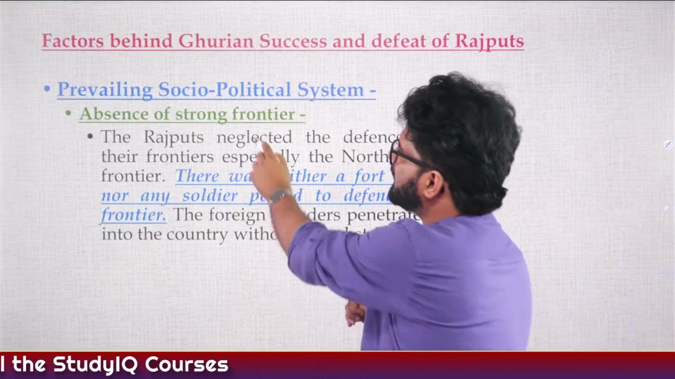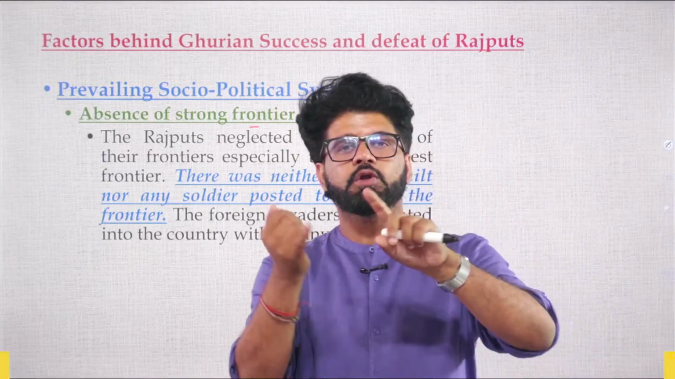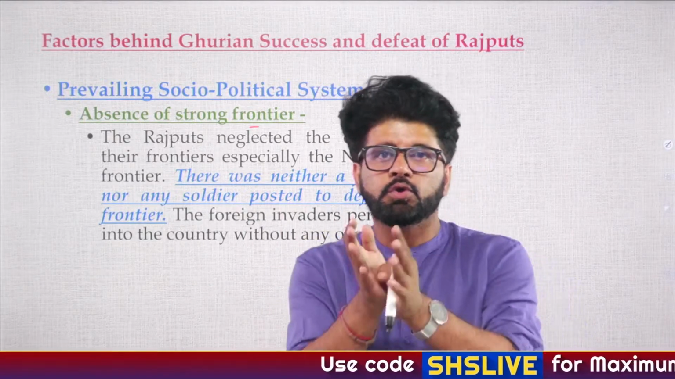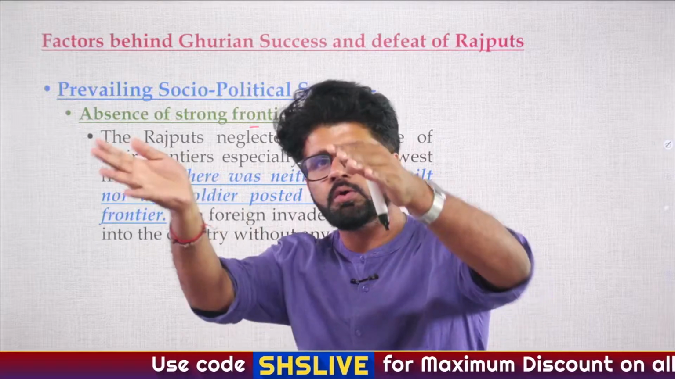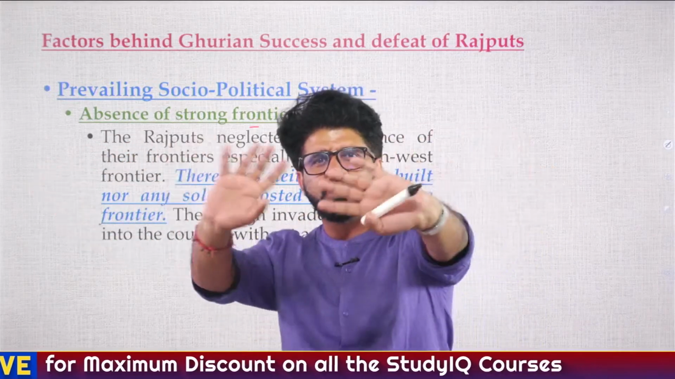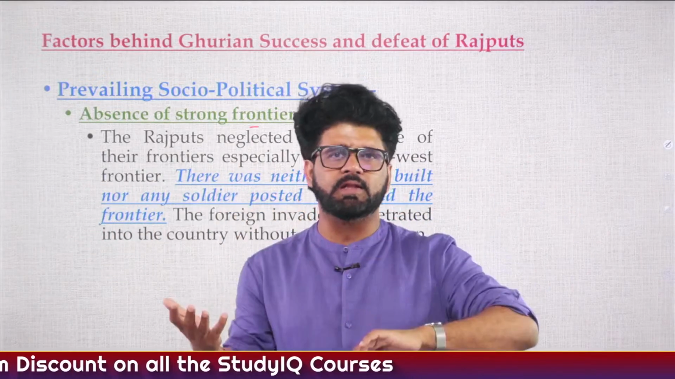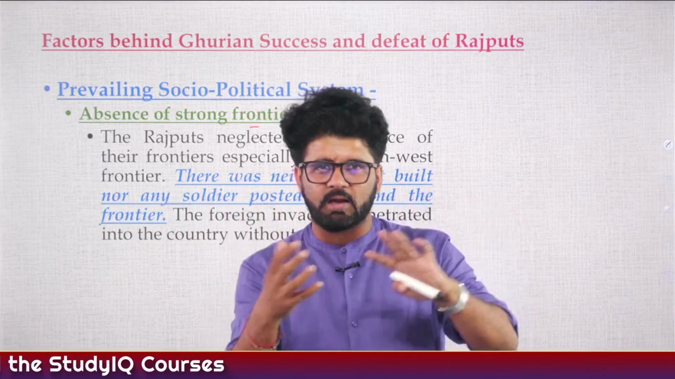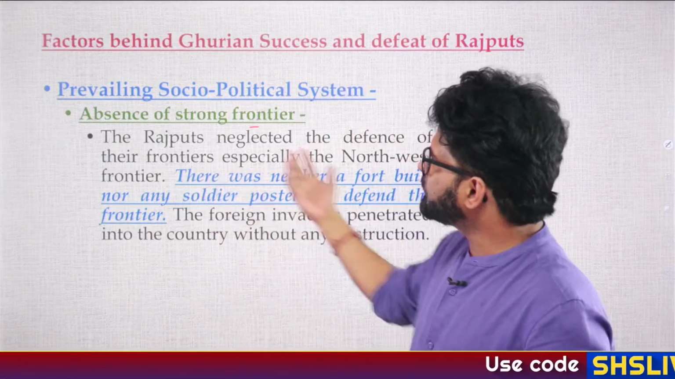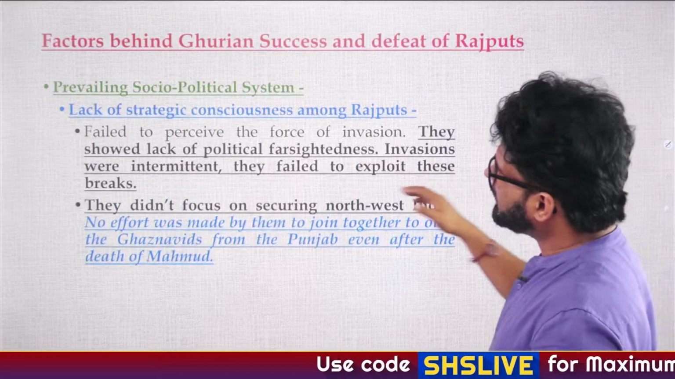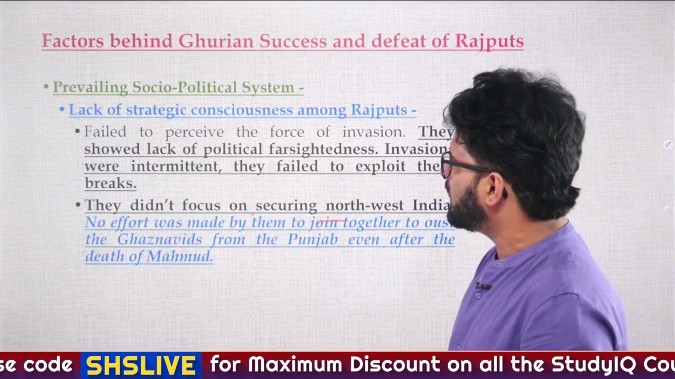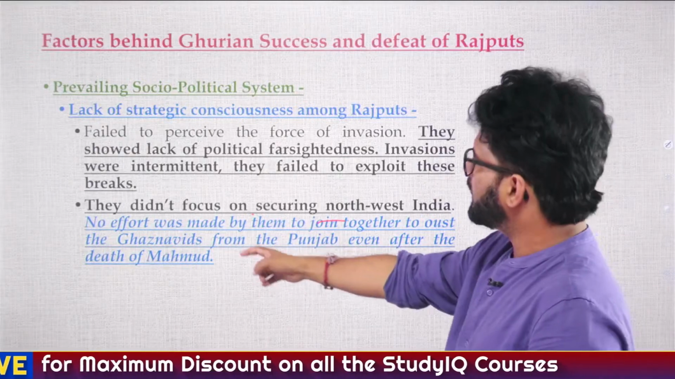Absence of a strong frontier. From the northwest frontier, your Qasim, Ghazni, Gauri, all of them are coming one after the other. You are doing nothing or almost virtually nothing to safeguard these frontiers. The Hindu Shahi kingdom perished after the last attack of Ghazni. You did not learn from that lesson of the Hindu Shahi dynasty, Jaipala, etc. So again, absence of a strong frontier, insularity, lack of strategic consciousness. They didn't focus on securing northwest India. No effort was made by them to join together to oust the Ghaznavids.